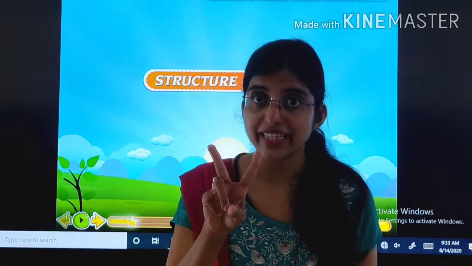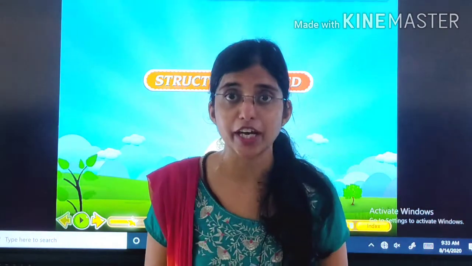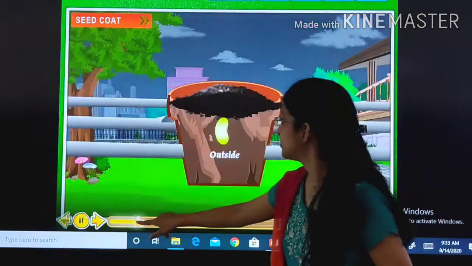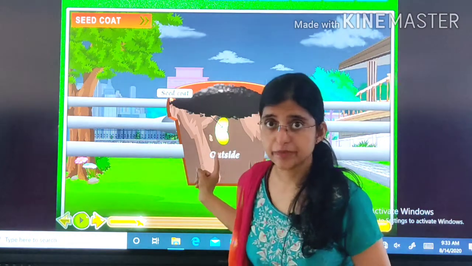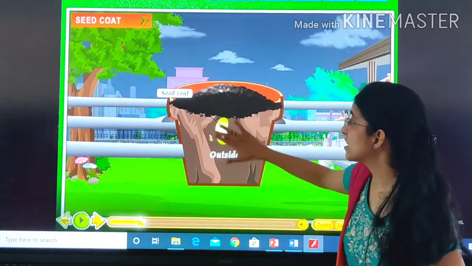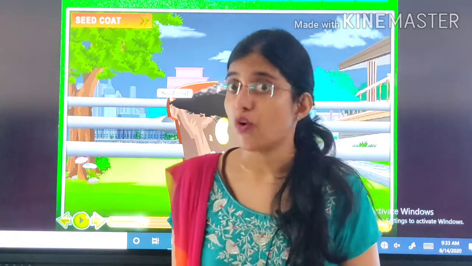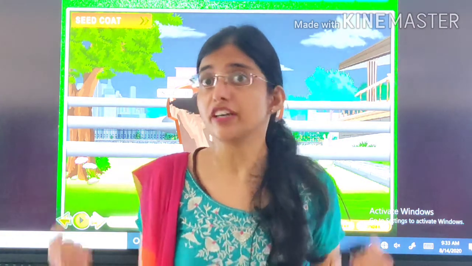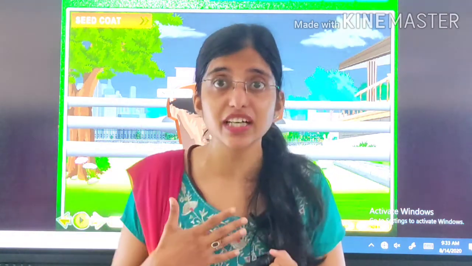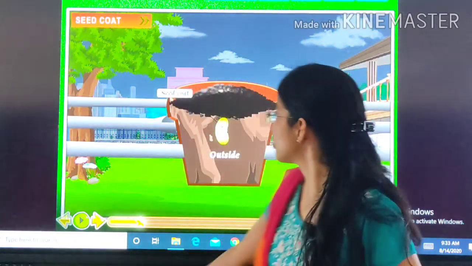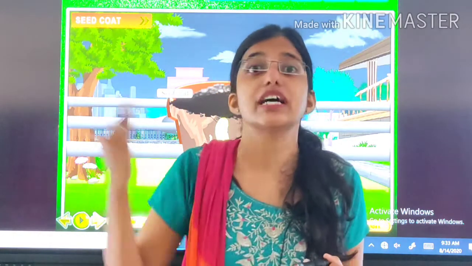Our second topic is structure of seed. ठीक है, seed कैसी होती है? Now children, there are many types of seeds, right? See, this is a seed, and the outer thick covering of the seed is known as coat of the seed. And what is the function of coat? हम सर्दी में कोट पहनते हैं ना, so वो कोट हमें क्या करता है? हमें सर्दी से प्रोटेक्ट करता है. So what will be the function of seed coat? The function of seed coat is to protect the seed from surroundings.